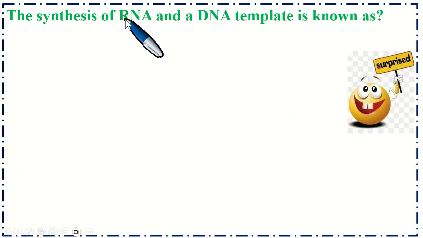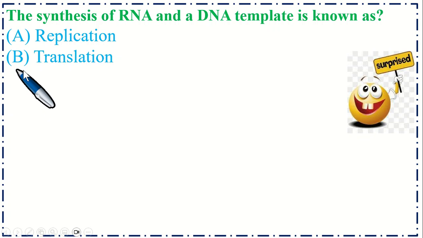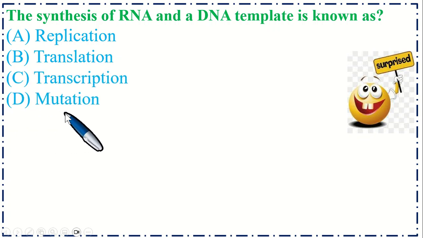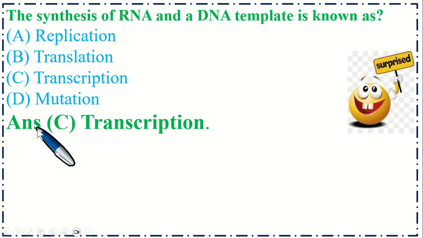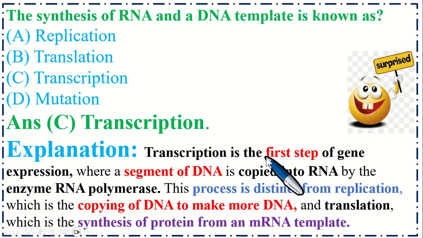The synthesis of RNA on a DNA template is known as: option A replication, B translation, C transcription, and option D mutation. So the correct option is C, transcription. Transcription is the first step of gene expression, where a segment of DNA is copied into RNA by the enzyme RNA polymerase.